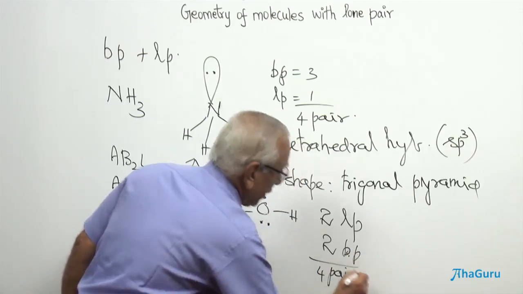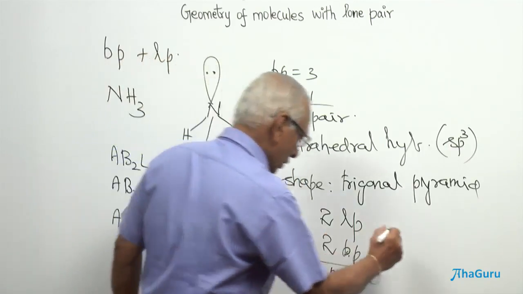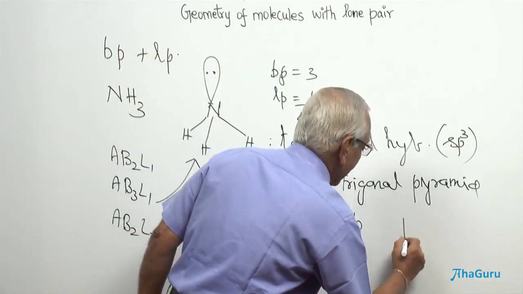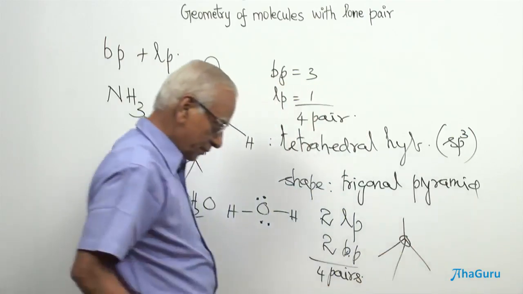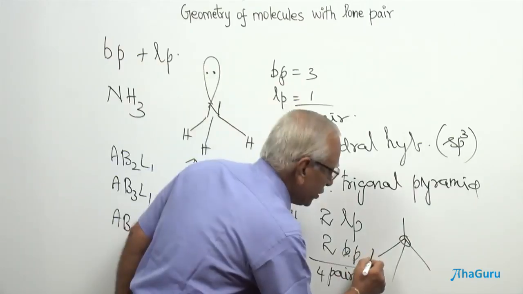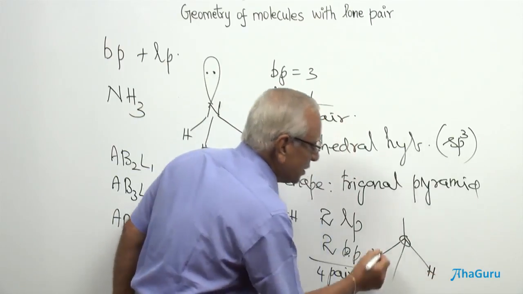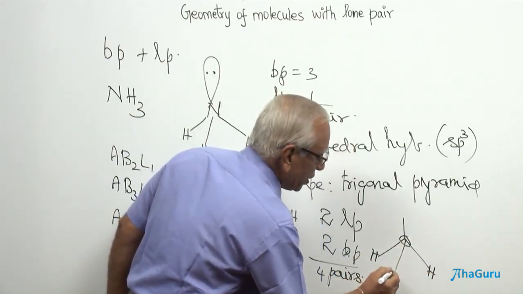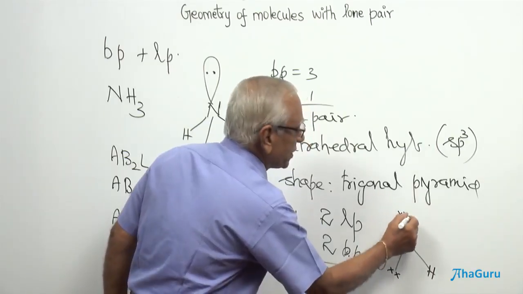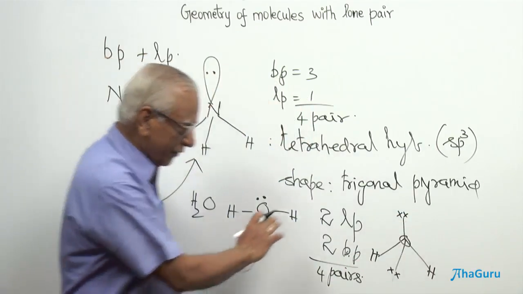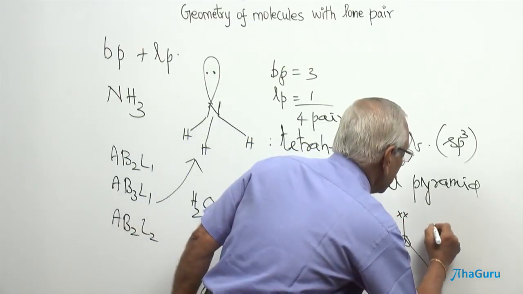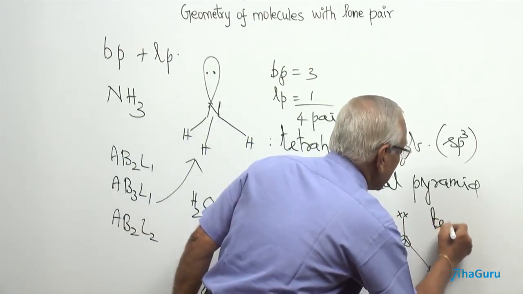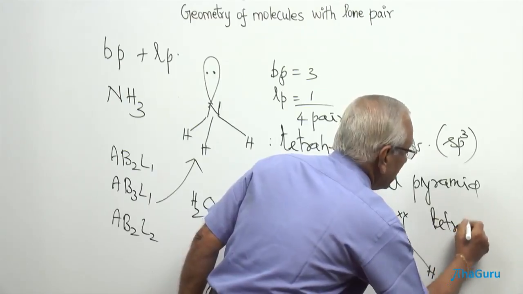So, as usual, whenever you have 4 pairs of electrons, I have to assign tetrahedral hybridization. You see here, oxygen in the center and hydrogen at any 2 corners, they are the bond pairs, and these are the lone pairs. So, the hybridization is tetrahedral.